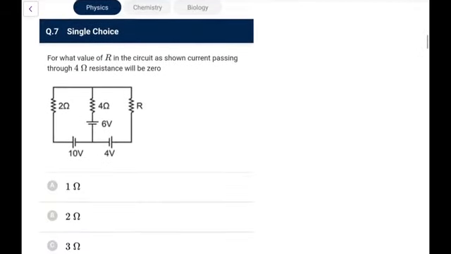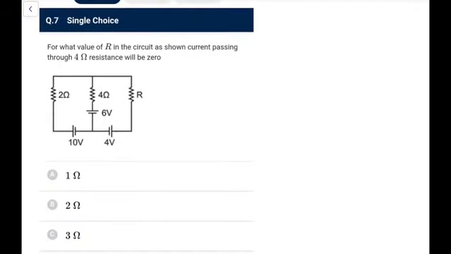Next one. For what value of R in the circuit as shown, current passing through the 4 ohm resistance will be 0. So the 4 ohm resistance will have 0 current, that means if I say this is 0, this is 6, no potential, so no current, that means this will remain 6 volt only. This will be 4 volt, this will be 10 volt.